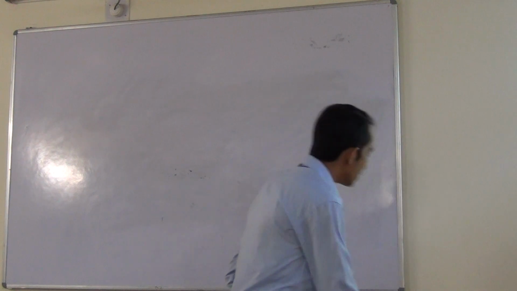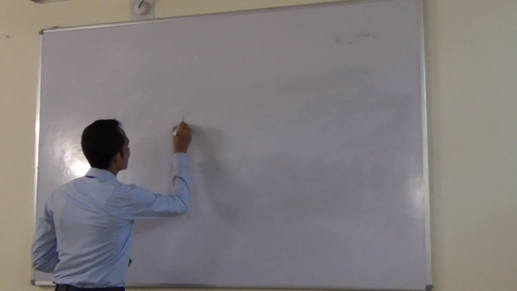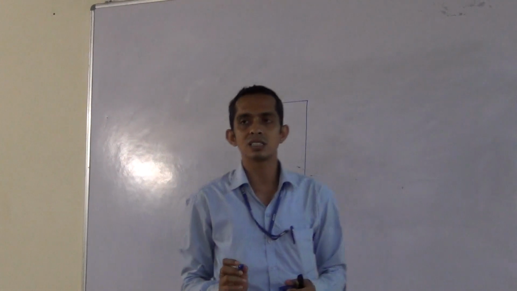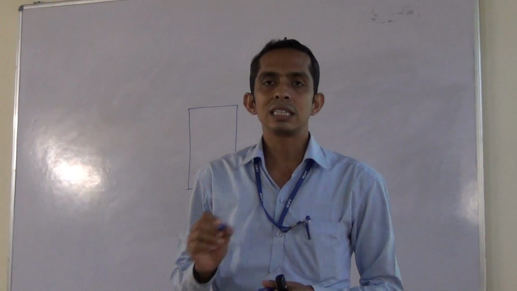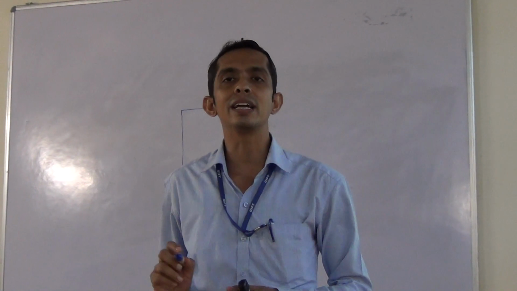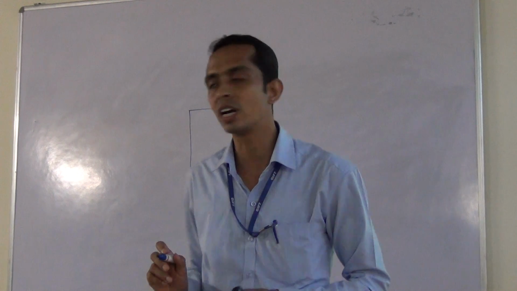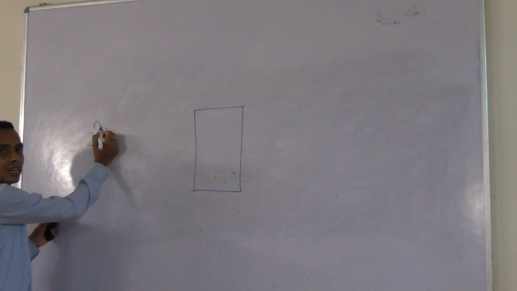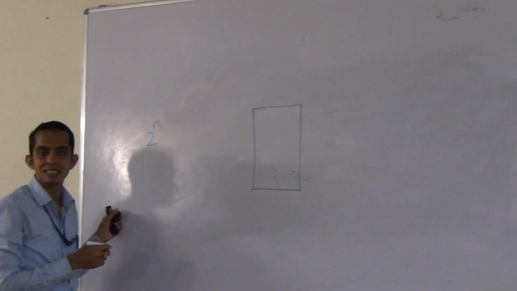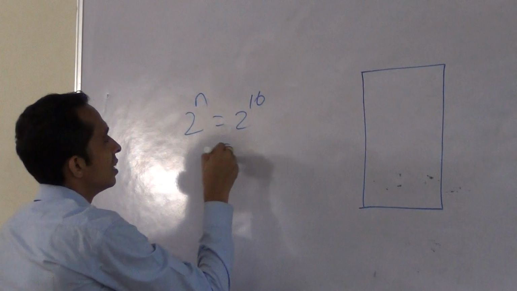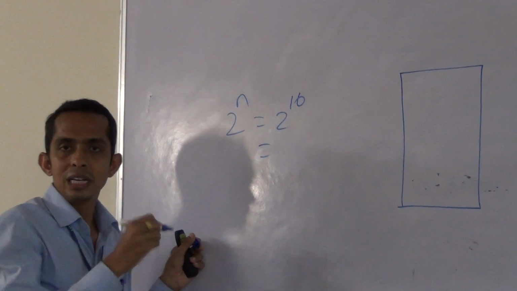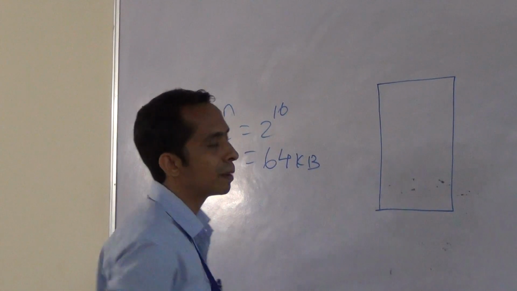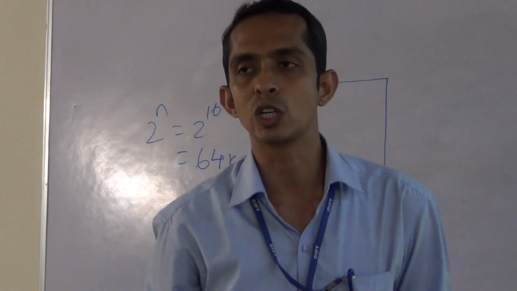Then what is the stack pointer? For the stack pointer, I first have to show you what the stack is. As we discussed in the memory class, the microprocessor 8085 has 64 kilobytes of memory, because of the 2 to the power n formula: if in place of n I employ the number of address lines, 2 to the power 16 gives a large number, which if you subdivide gives 64 kilobytes. This is the physical memory that can be associated with the Intel 8085 microprocessor.